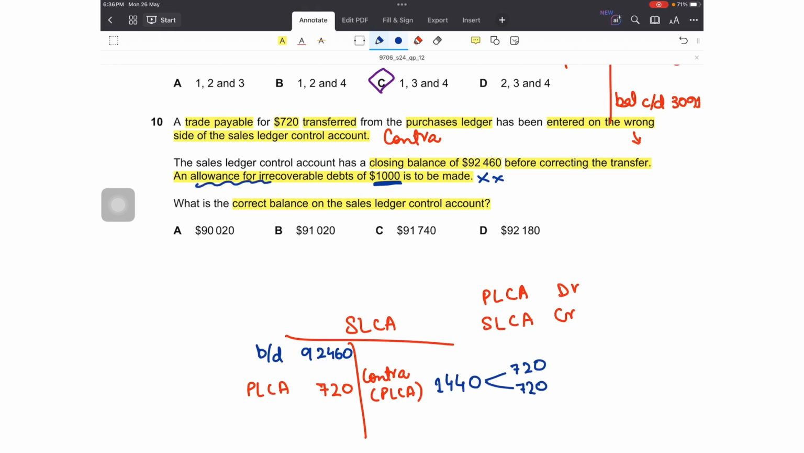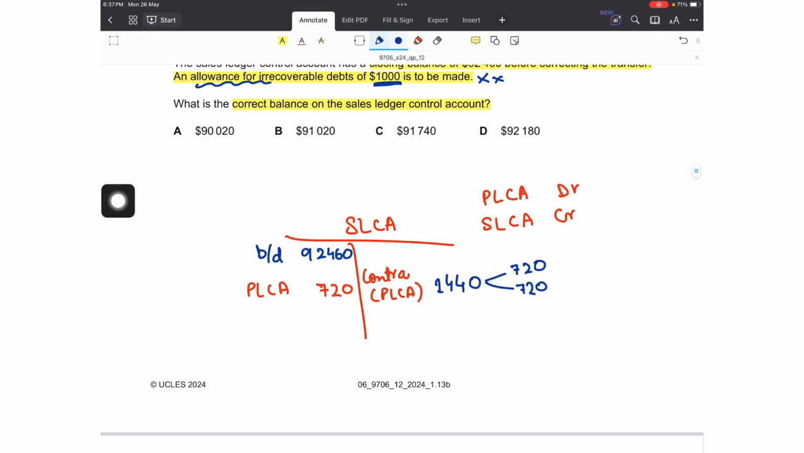We don't record this in any particular debtor's account. So this will never appear in the sales ledger control account as well. Of course, irrecoverable debts do appear on the credit side of SLCA, but not the allowance. So now let's calculate the CD. That would be 92,460 minus 1,440. Okay, this won't be used for calculation. I just wrote that for the purpose of understanding that this has happened.